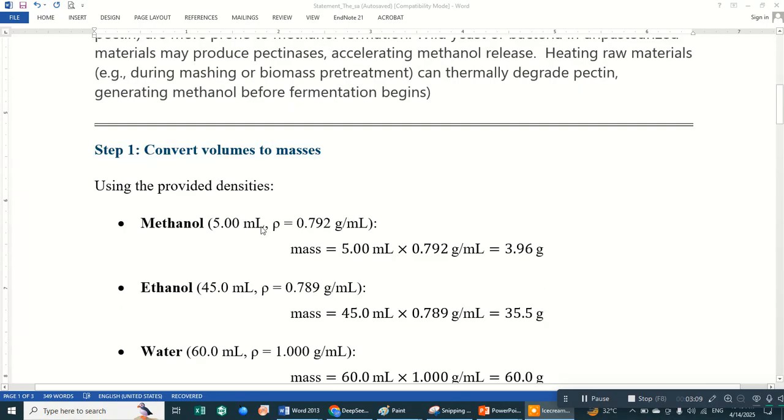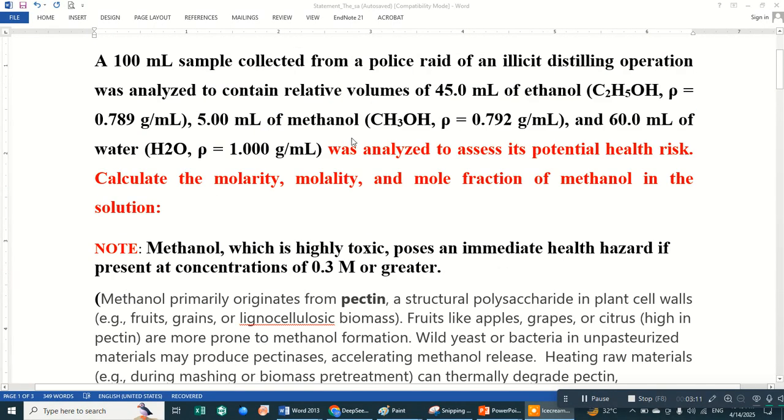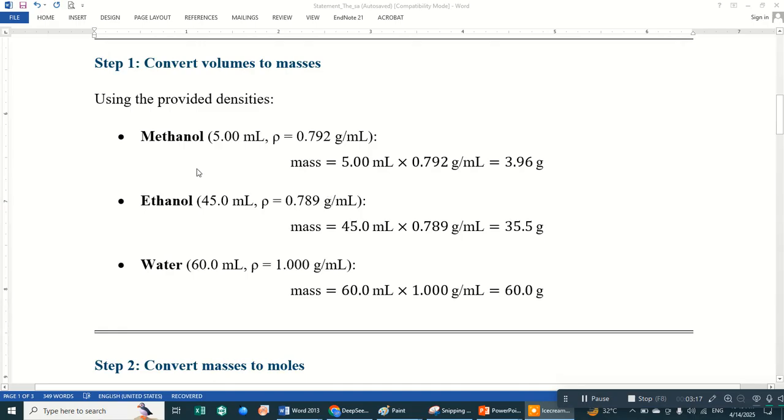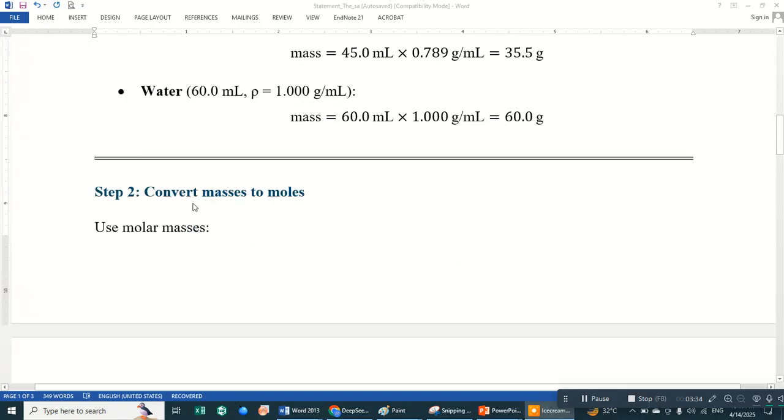First of all, we know that the densities of all the liquids are given: ethanol, methanol, and water. Change the volume into mass by multiplying the volumes with their densities. Next, convert these masses into moles.